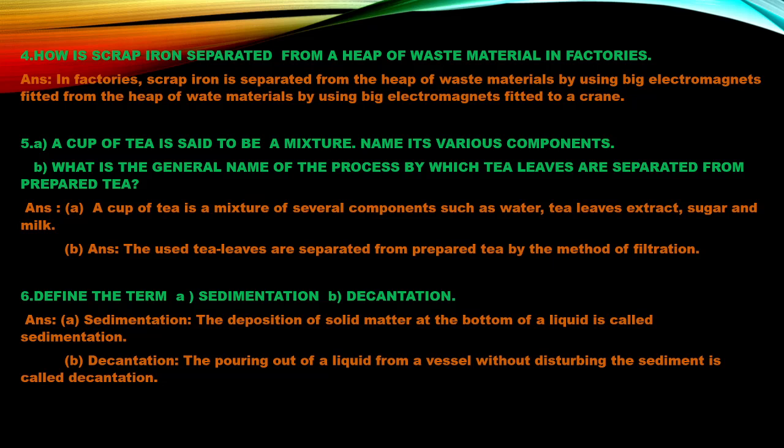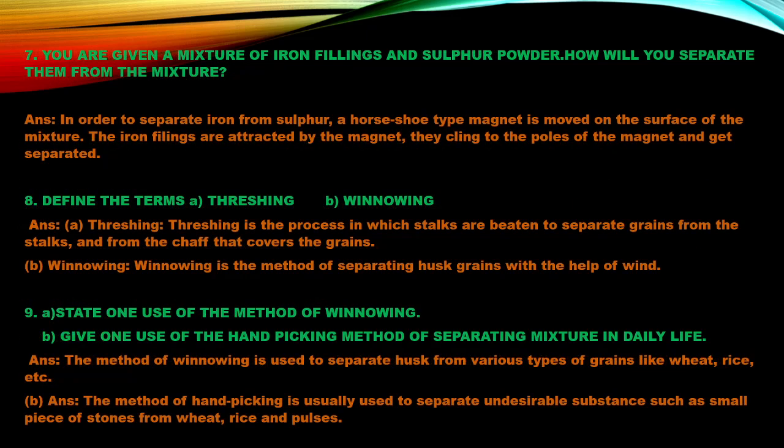And decantation is the pouring out of the liquid from the vessel without disturbing the sediment. That is, after the sedimentation is done, the liquid from above is taken away without disturbing the sediment, and this is called decantation.